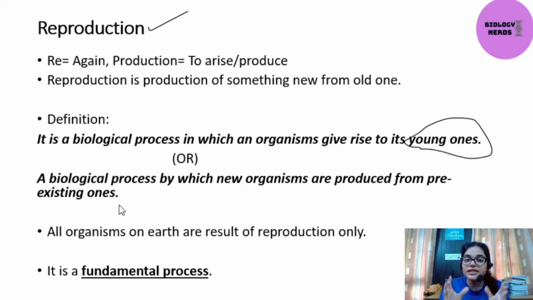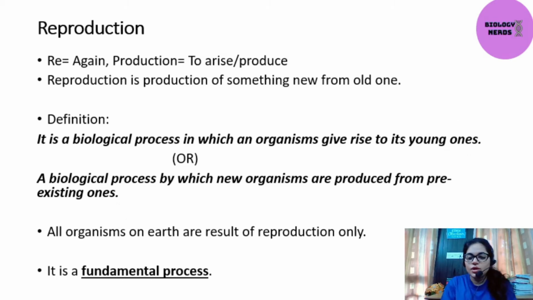It occurs in nature naturally. Nobody forces it. It says that all organisms on earth are results of reproduction only. This means that everything is a product of reproduction.